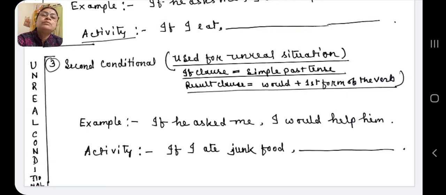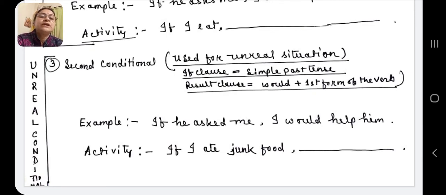What will be the structure of the sentence? The if clause will be written in simple past tense and the result clause will be written in the form would, then the first form of the verb. See the example of second conditional and keep in mind that second conditional is unreal conditional. Now the example: if he asked me, I would help him.